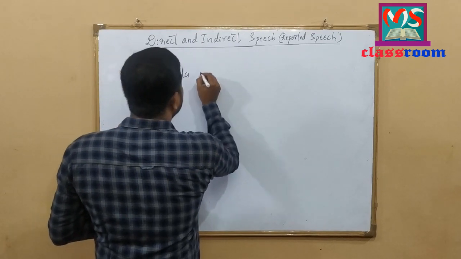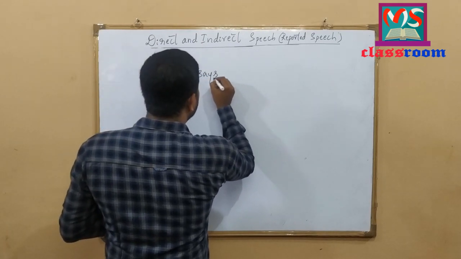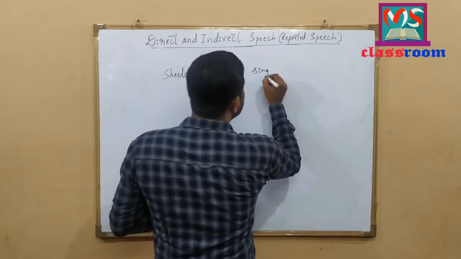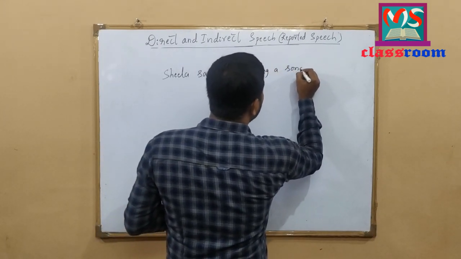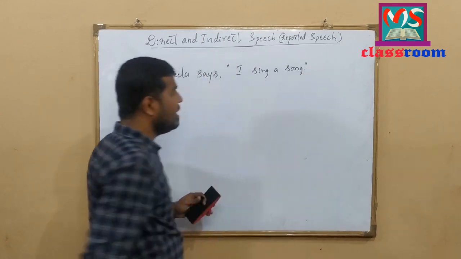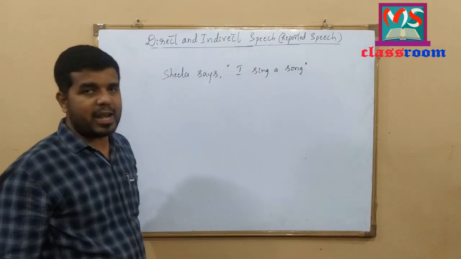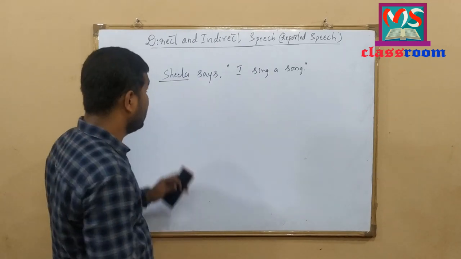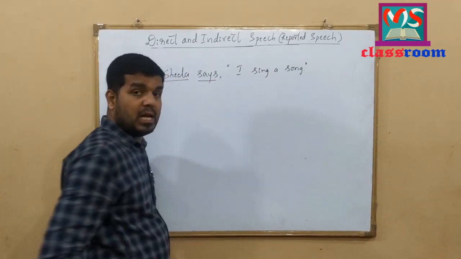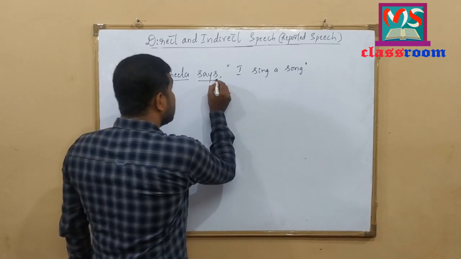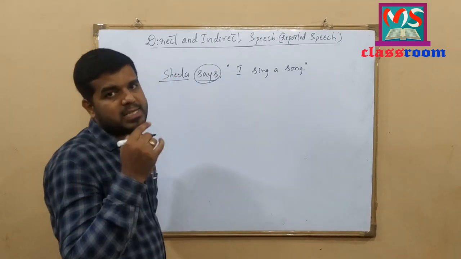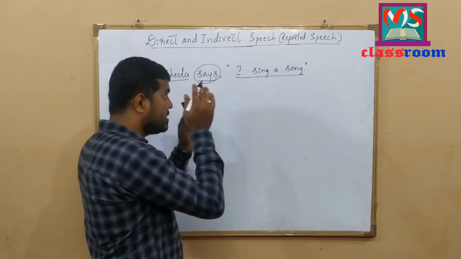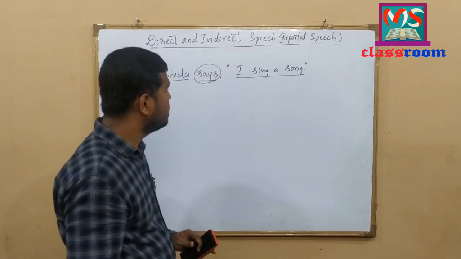Sheila says, I sing a song. Look at here. This is an example for direct speech. Here Sheila is the speaker, says is the reporting verb. This reporting verb is in present form. I sing a song is the exact words of the speaker.